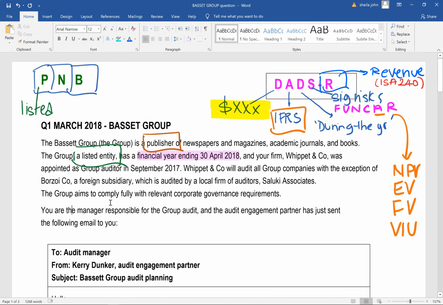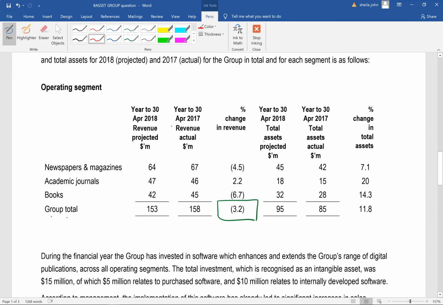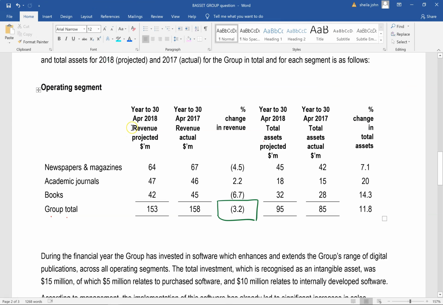Now once I know that that is the year, the next thing I'm going to do is have a look at the date of the exam. So here year ending is April and the date of the exam here is March, which means that it is before the year end. So what if it's before the year end? I'm going to go down to the numbers again and look at the P&L items, whether they are projected or not. Here they are projected figures, which is really good because then I do not have to gross up any of the figures. It is already projected to 12 months.